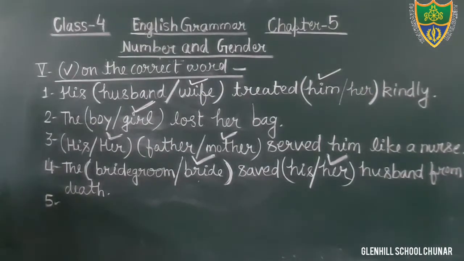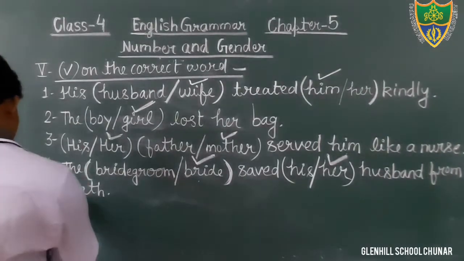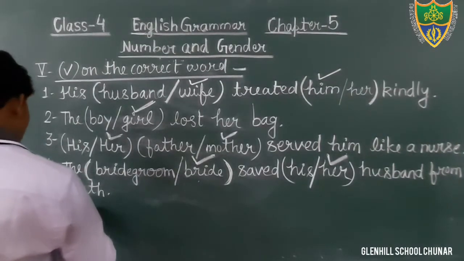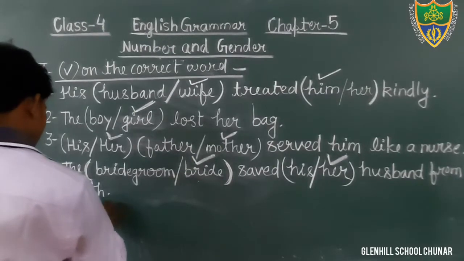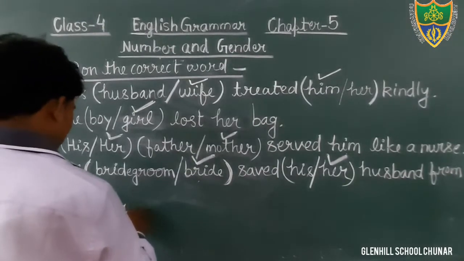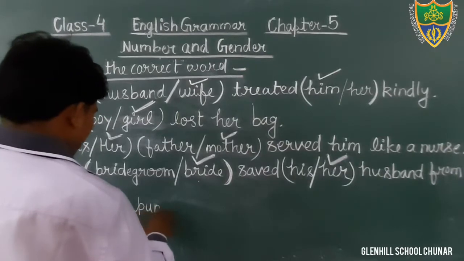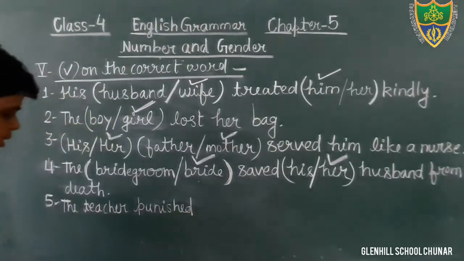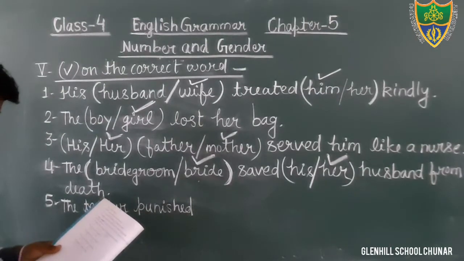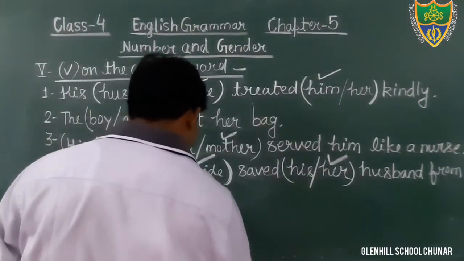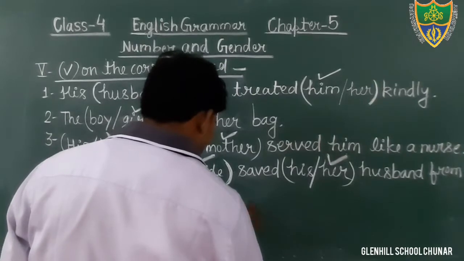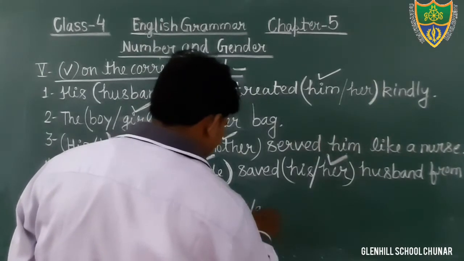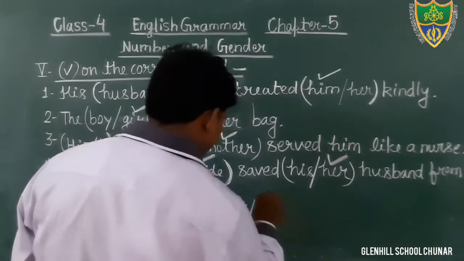Just see, student, what is the question? The teacher punished boy or girl. The teacher punished the boy, boy, or girl, girl.